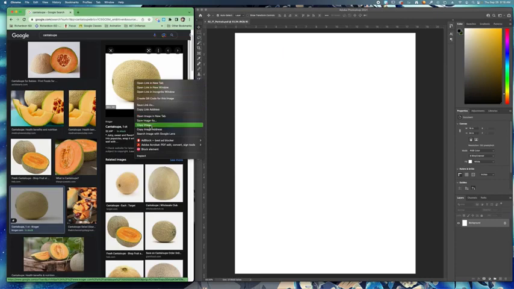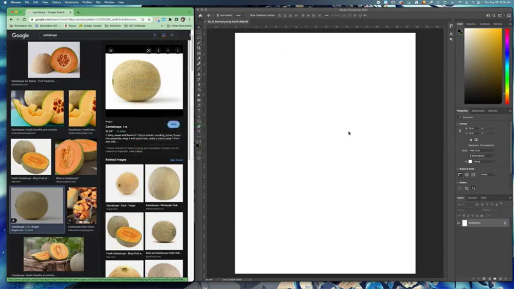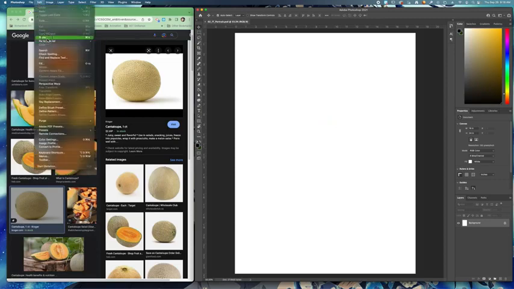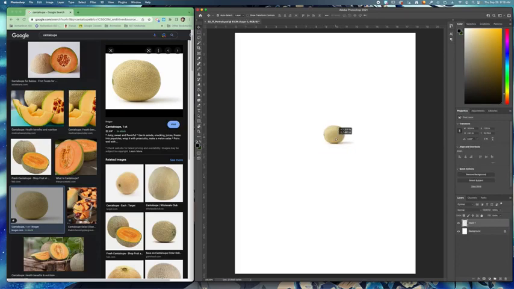So right click, copy, and then you're gonna go to your Photoshop, and you can go to either Edit, Paste, and it'll paste it here, or you can, let me undo that. You can do Command V. Command V is the shortcut to paste. And here is your melon.